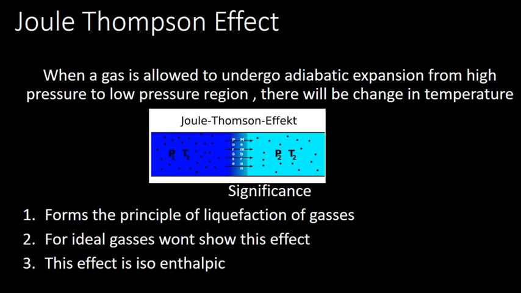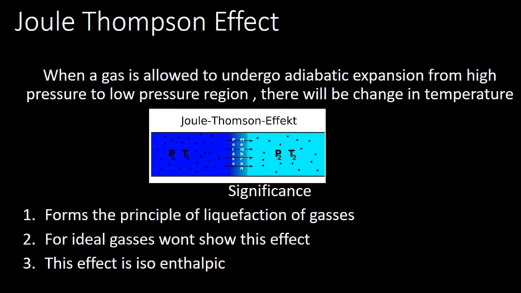Another important thing is that this effect is isoenthalpic. That is, during this process H remains constant. There will not be any change in enthalpy. So that is the Joule-Thomson effect. Okay, there are two more topics, that is the Joule-Thomson coefficient and Kirchhoff's equation. Then we'll go to the second law of thermodynamics, entropy, etc. in the next class. For now, we'll stop here.